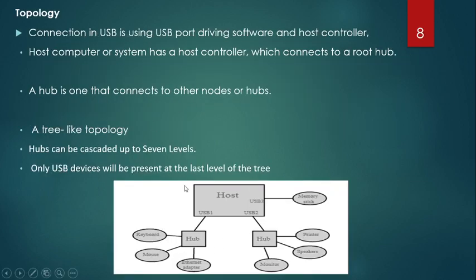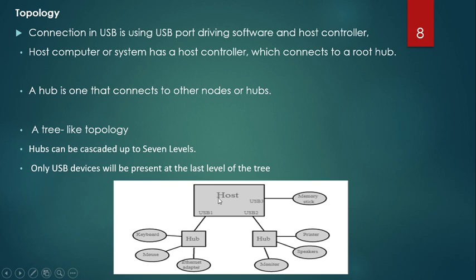And this is what the topology of USB is like. There will be a host, and to this host, as we told, several hubs will be connecting. You can see there are several USB ports: USB 1, USB 2, USB 3. This is our host PC. In this host PC, there will be only say 3 ports. But all these USB ports act as further hubs, to which again multiple devices could be connected.